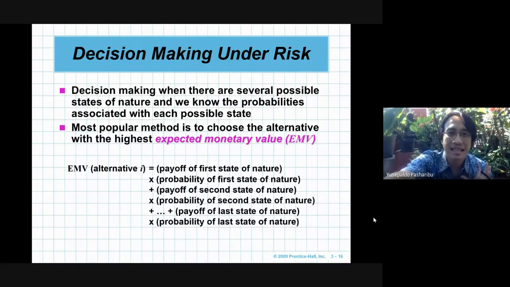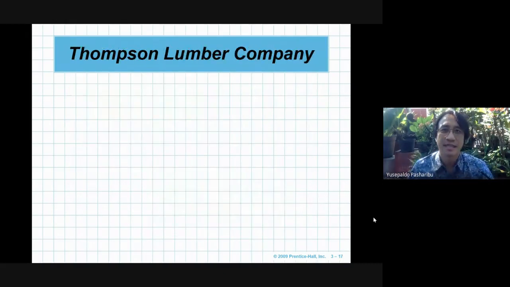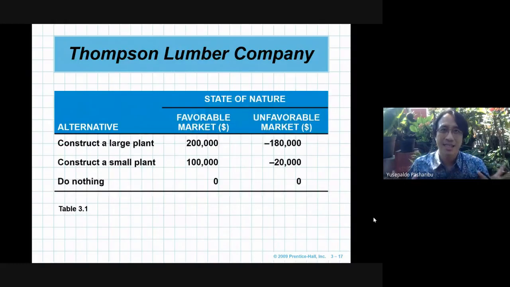To make it clearer, I will show you a case sample. We will use the same case as the previous one, the Thompson Lumber Company. So there are three kinds of alternatives that can be chosen in this company.